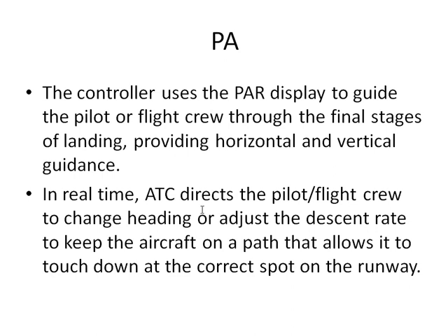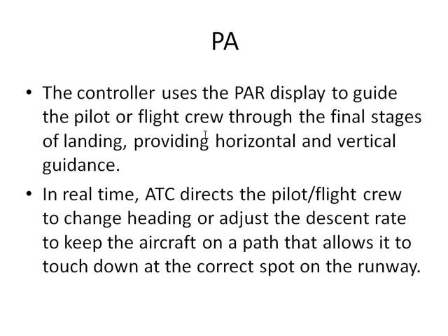So the precision approach, as you can see here, the controller uses a PAR, that is a precision approach radar display, to guide the pilot or the flight crew through the final stages of landing, providing horizontal and vertical guidance.